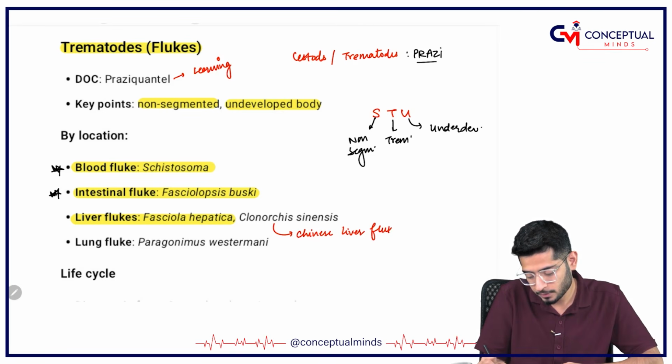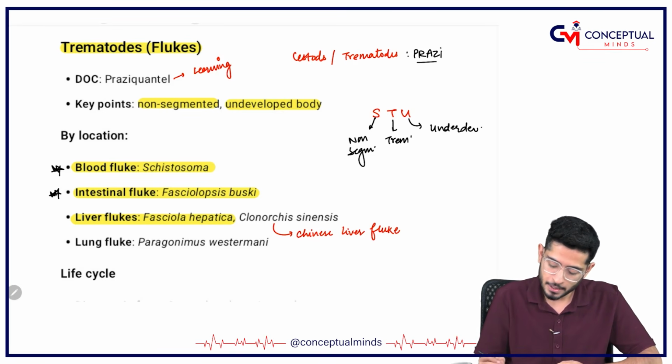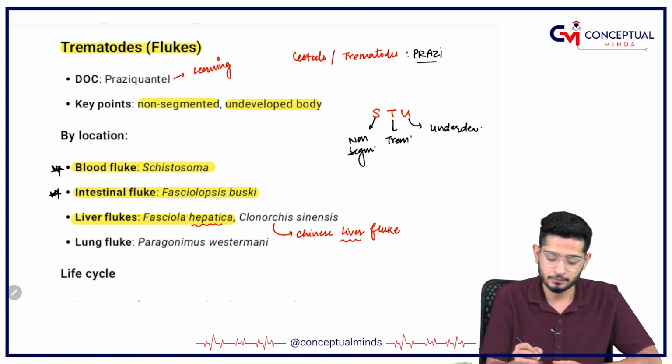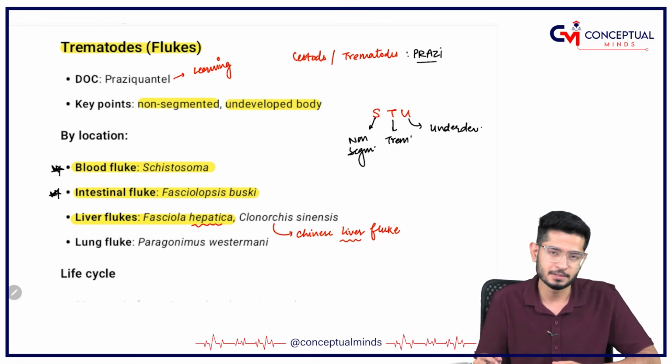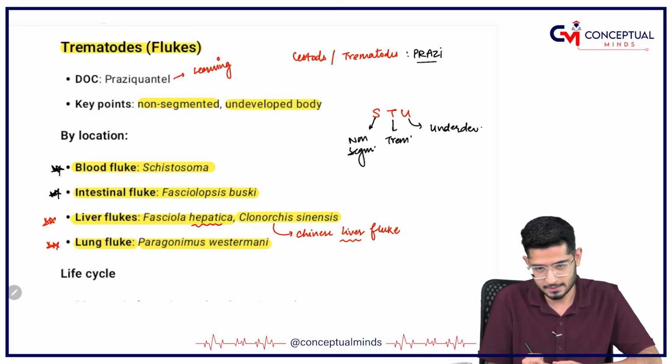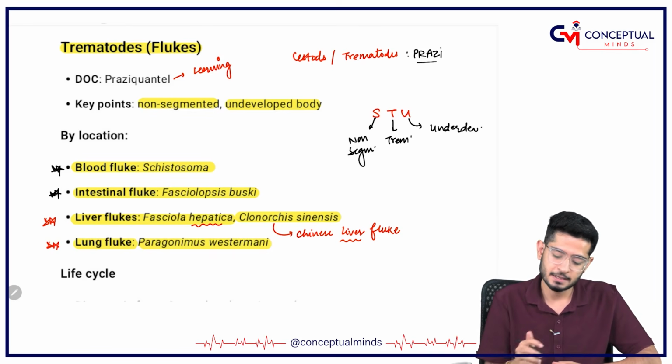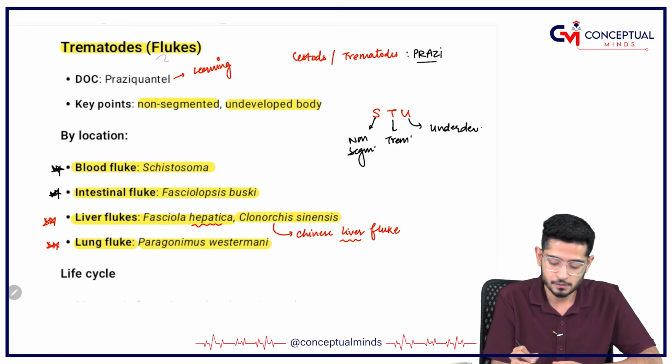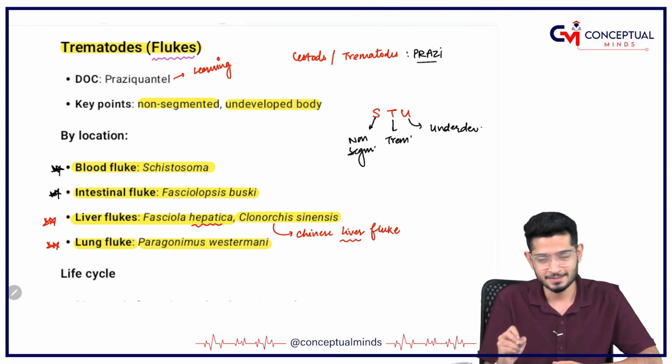Chinese liver fluke. We'll discuss this also, but mostly the Fasciola hepatica and the Chinese liver fluke are related to the hepatobiliary system, but still we'll discuss in this video only. Okay. Then lung fluke, Paragonimus westermani, although it is related to the respiratory part, but we will discuss in this video only because we are taking all the flukes in one video so that the confusion is less.